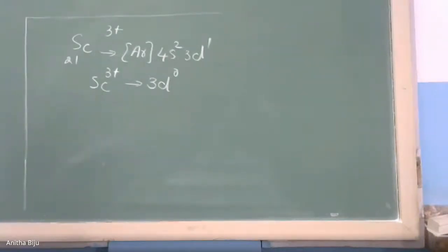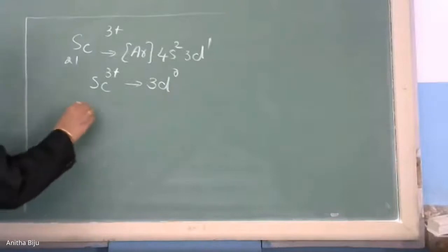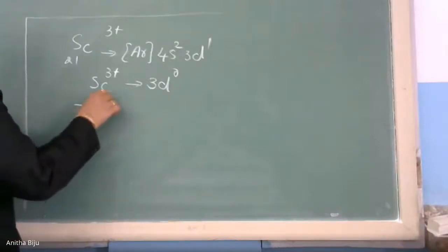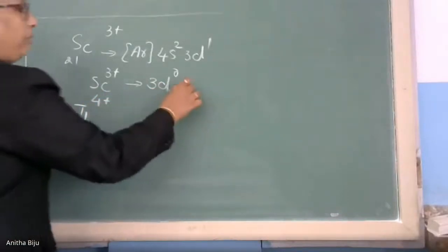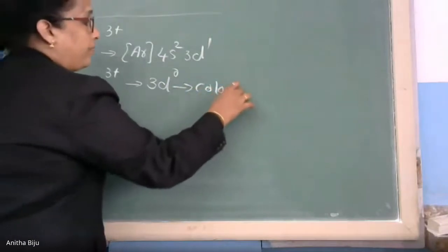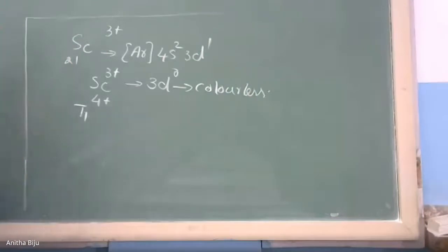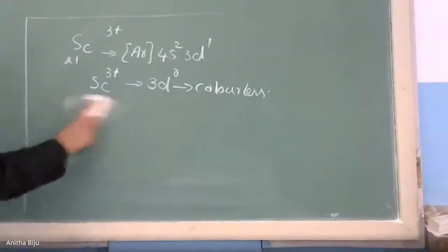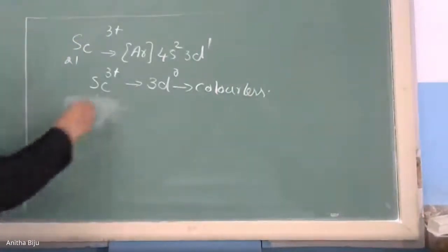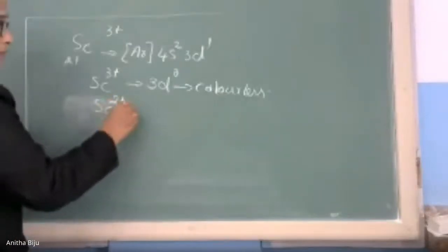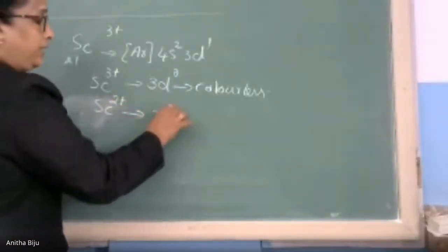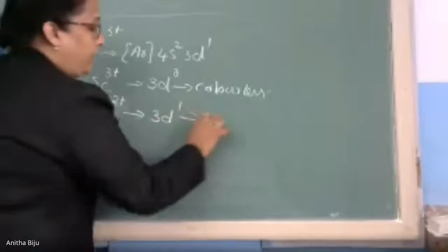Similarly, when we think about the next element, titanium, in oxidation state 4+, this compound is colorless. And I will tell you one more example. If it has the oxidation state Sc2+, what about the configuration? 3d1. So this is colored.